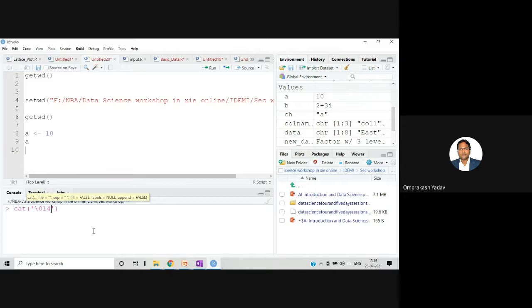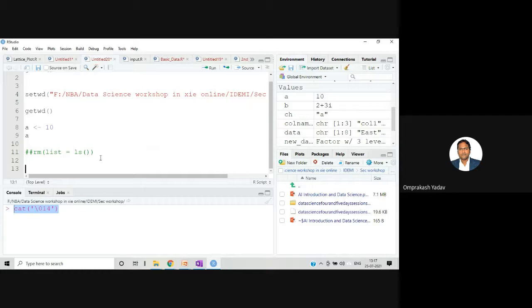And then suppose I want to remove variables. Yesterday I told you one command, that is rm, and I told you list is equal to ls, right? So this is going to remove the entire content of the environment window. But if we want to remove one element, for example, suppose I want to remove A from over here, I can say rm(A).